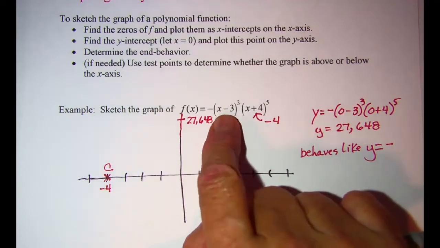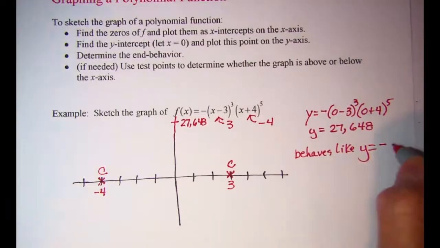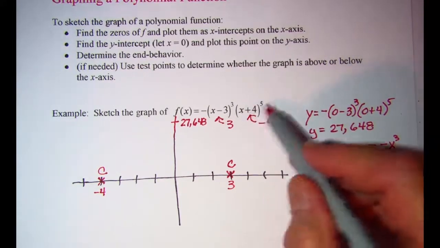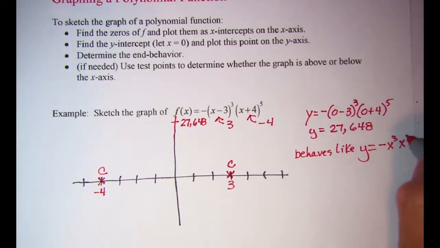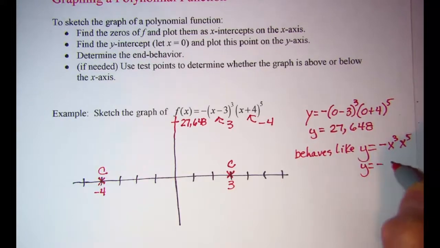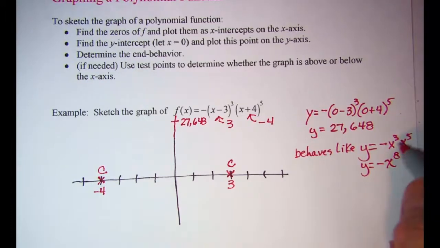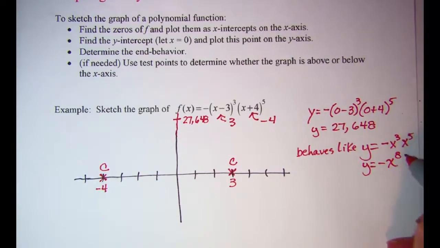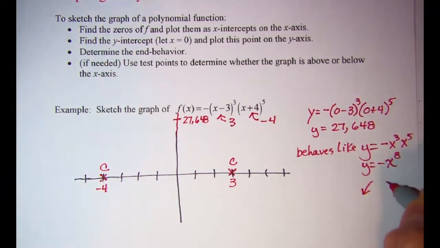So x to the 3rd power times x to the 5th power. So my graph is going to behave like a negative x to the 8th power. Whenever we have an even exponent, both arms of the graph will point in the same direction. And since my lead coefficient is negative, my end behavior is both arms down.